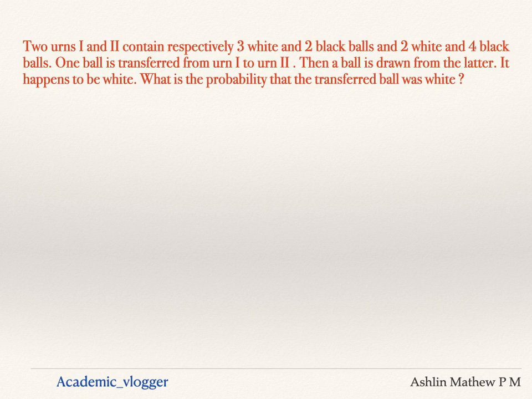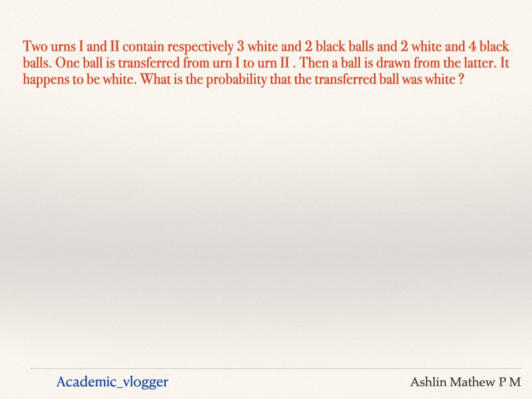And 1 ball is transferred from urn 1 to urn 2. Then a ball is drawn from the latter, that is, a ball is drawn from the second urn. It happens to be white, that means the ball drawn is a white one. What is the probability that the transferred ball was white?